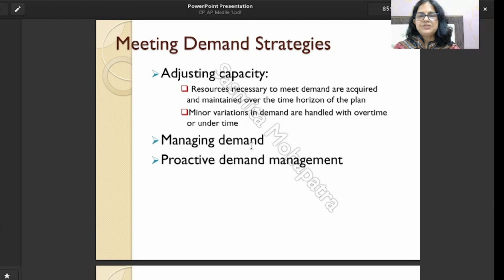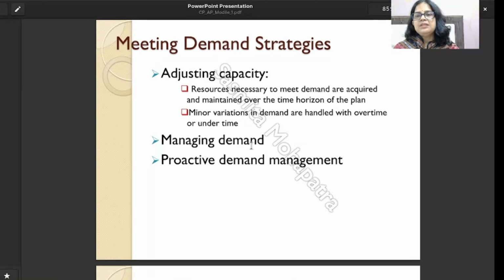Meeting demand strategies. How we are going to meet the demand. Adjusting capacity, we need to adjust the capacity. The resources necessary to meet demand are acquired and maintained over the time horizon of the plan. How much resources we need in this time horizon?